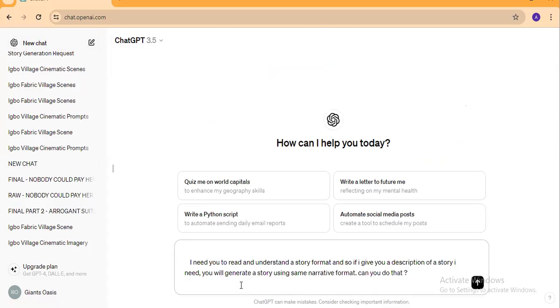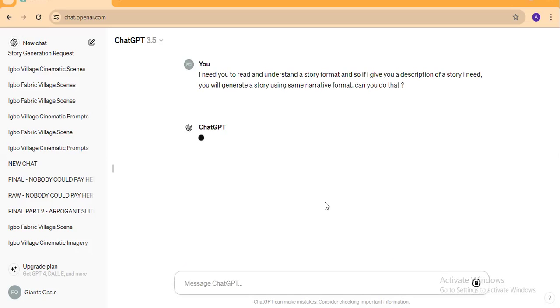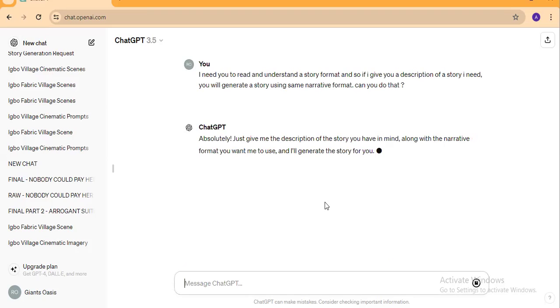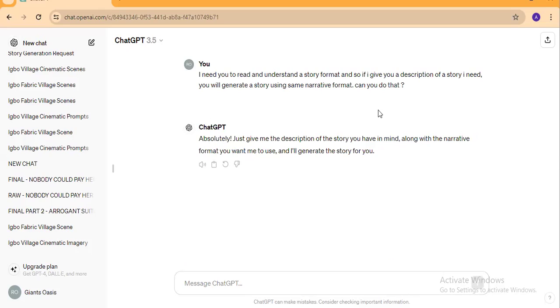We have to give a first instruction as this. You can see this is the first instruction on ChatGPT. This says, I need you to read and understand the story format, and so if I give you a description of a story I need, you will generate a story using the same narrative format. Can you do that? We are going to ask ChatGPT this as our first instruction, okay? You can see its response. Its response says, absolutely, just give me the description of the story you have in mind, along with the narrative format you want me to use, and I will generate the story for you.